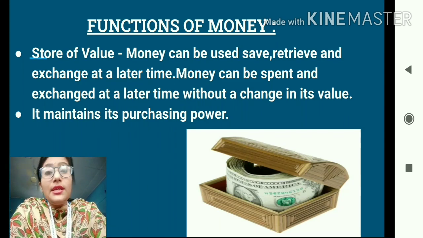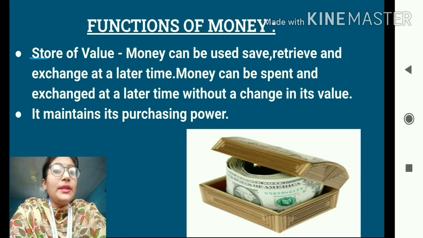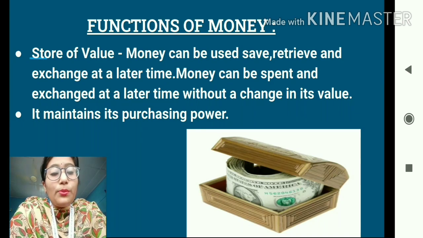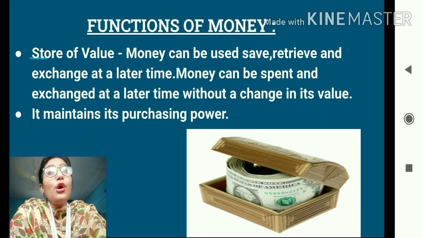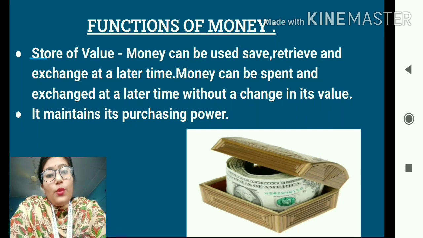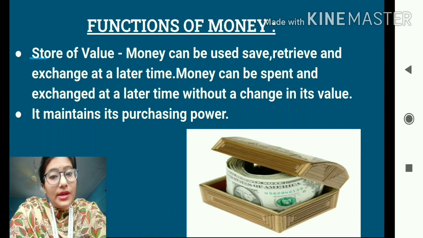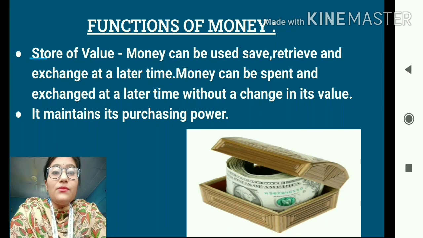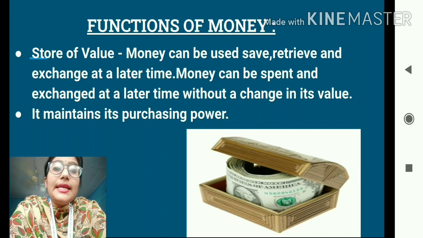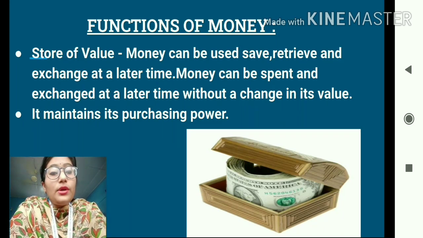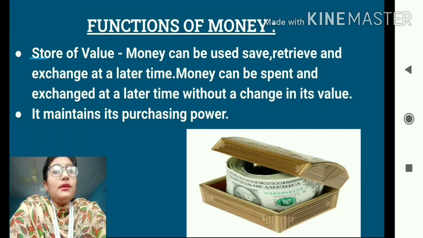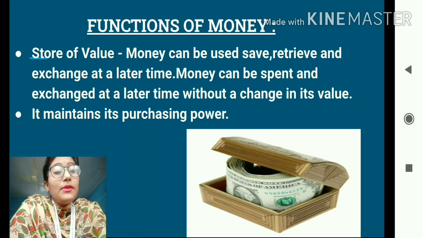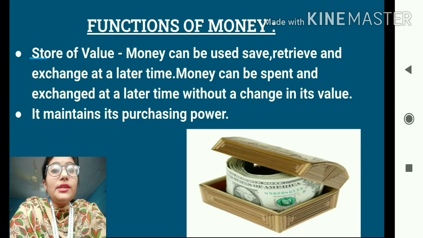So students, money is one convenient way of storing value. That is why people keep their money in the banks, right? So money is one of the easiest ways of storing your value, of storing your wealth. When we have money, we don't have any reason to worry. We can store it for a long period, even for 10 years, 20 years, 25 years, 30 years, and so on. So money is an easy way of storing value. It can be saved, it can be taken out whenever we want, and it can be exchanged even at a future date.